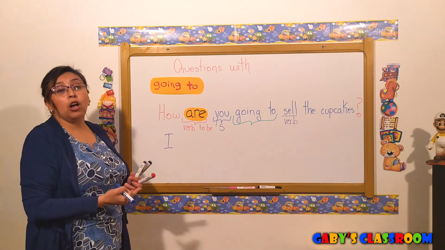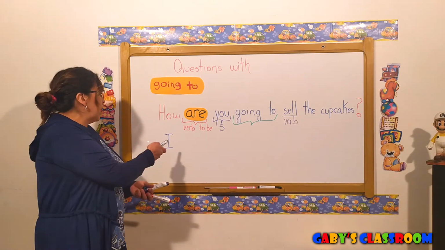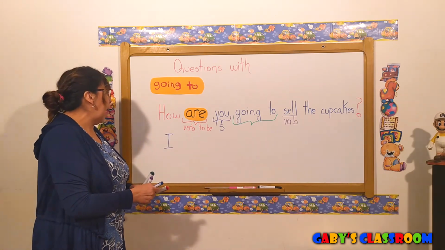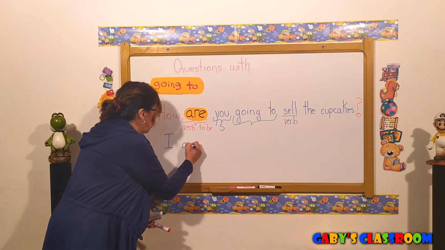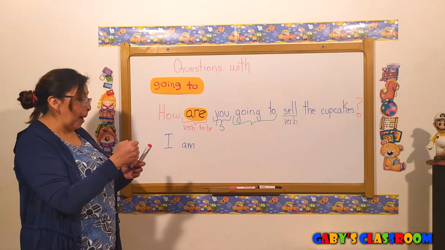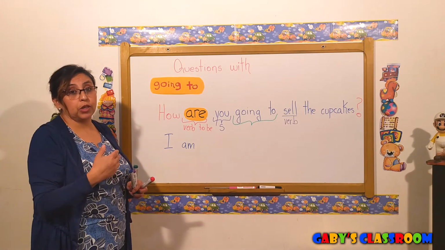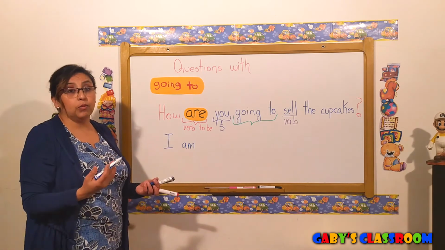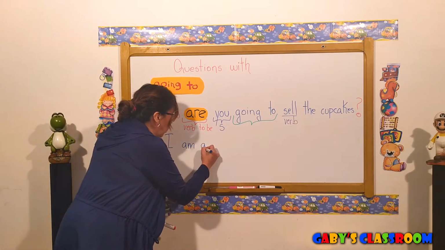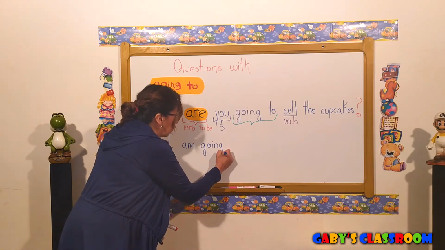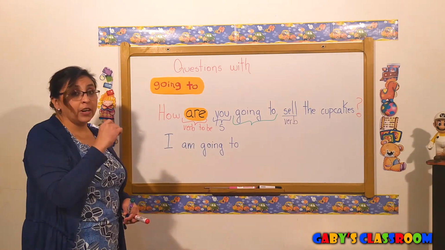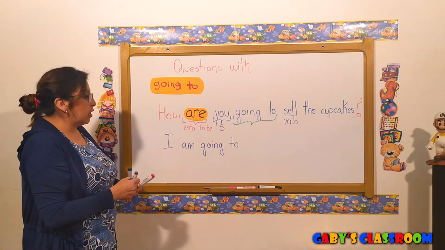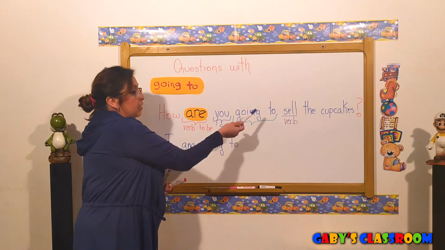Okay, then we always need the verb to be, but with I we cannot use are. I have to change it with am. So I say I am. Since we're talking about the future and the question has going to, we need to put going to. I am going to. And do you remember that we always need a verb after going to? We're going to use the same verb that is in the question.